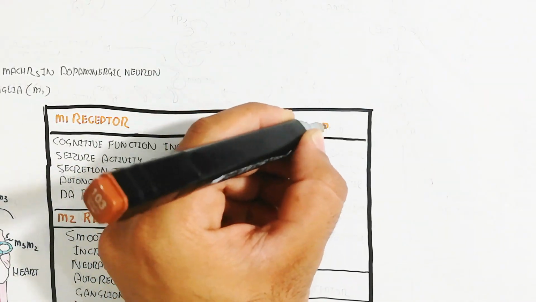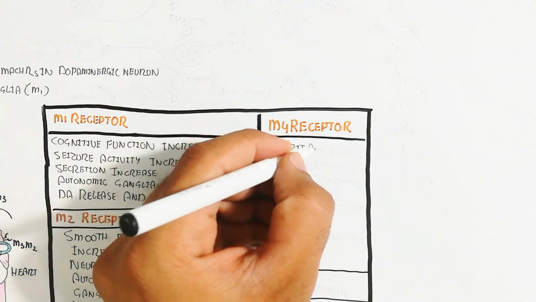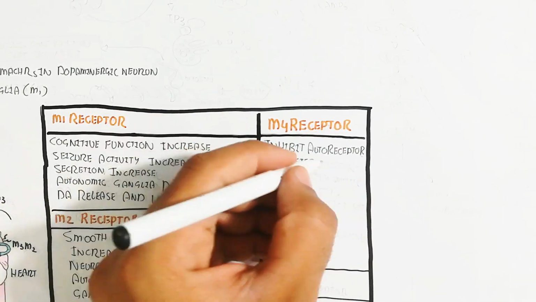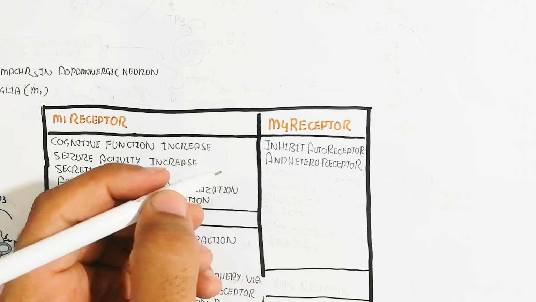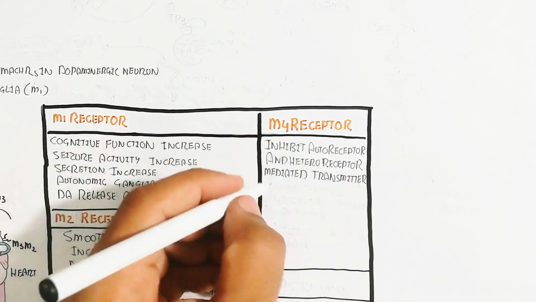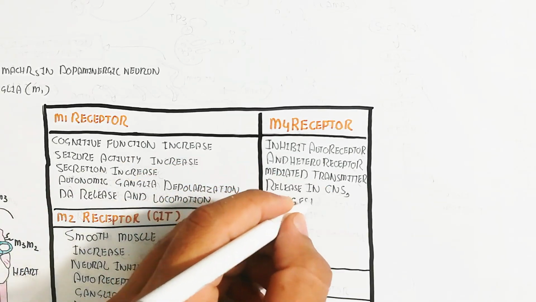Muscarinic receptor 4 inhibits autoreceptor and heteroreceptor mediated transmitter release in the central nervous system, with analgesia, cataleptic activity and facilitation of dopamine release.